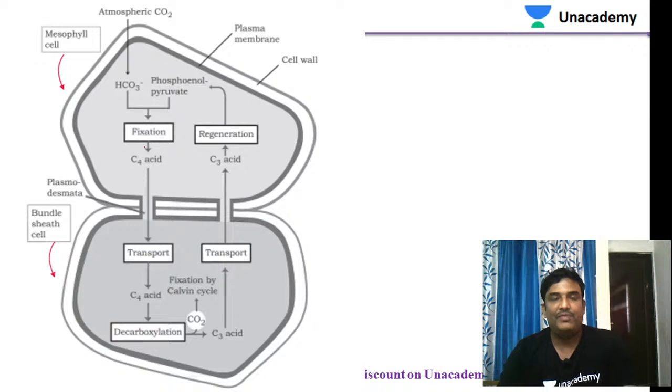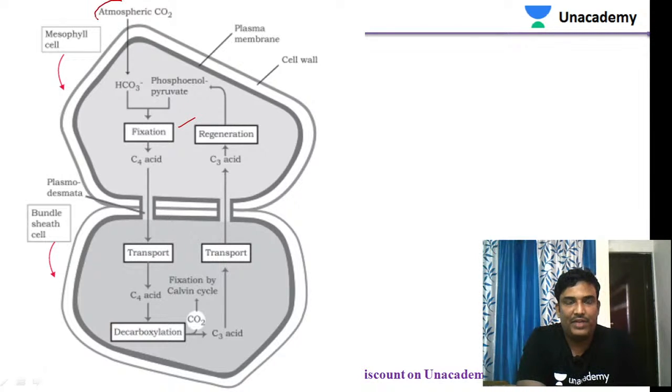So let us see, this is the diagram which is given in the EAMCET textbook. You can see this, students.